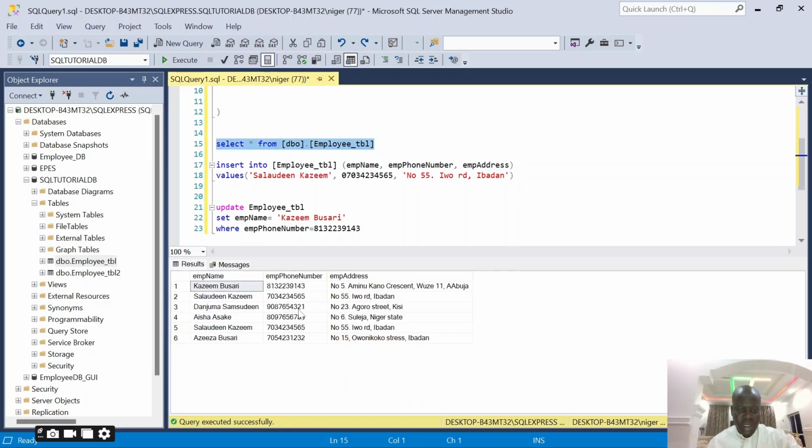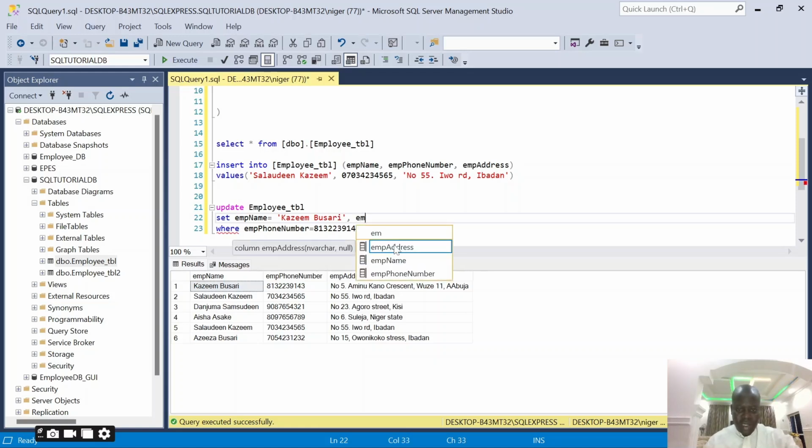So when you look at this, you can see what we have now. You can see the phone number of that guy who lives in Aminu Kano, and look at his name. His name has been changed to this. So you can use the update command to update the records in the table. And look, we only changed the name, but I can change so many things at the same time. How? Change the name to this. Also change the address. Let's say also set employee address.